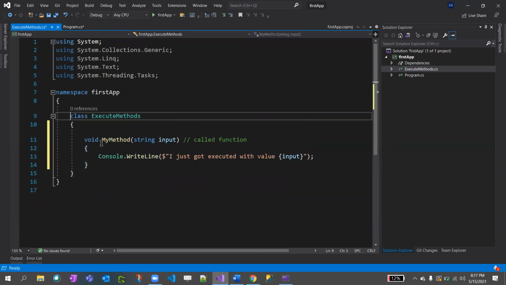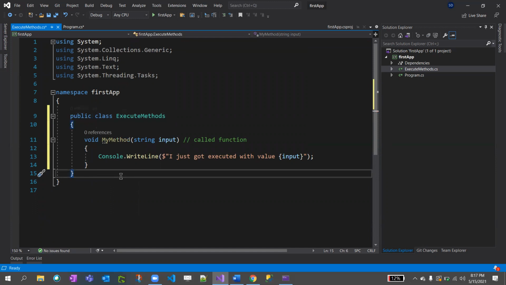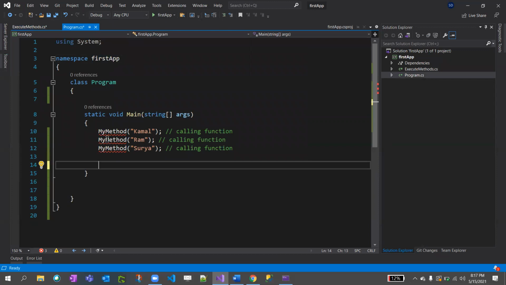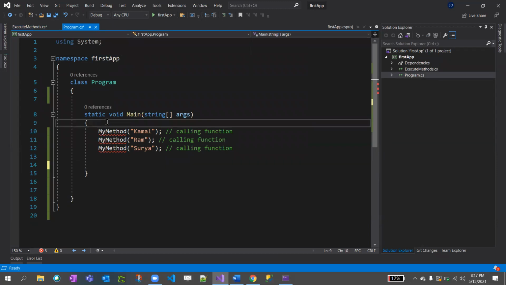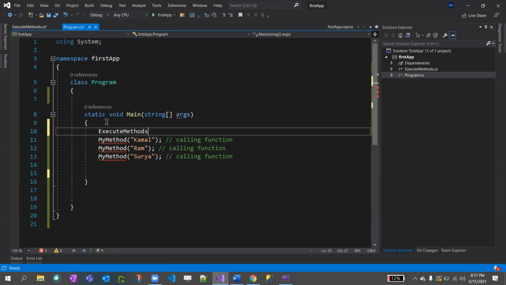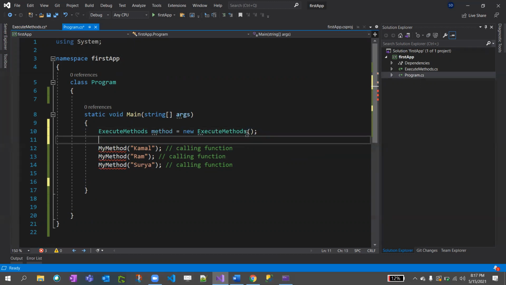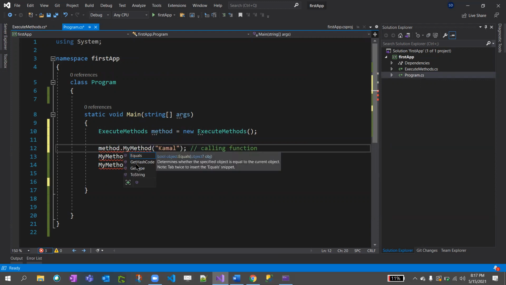Whenever we create a new class, we need to put the access modifier. So public means it can be accessed across the application. Now I'll copy this name. I need to instantiate this object, right? So in the first line, method equal to new method, and method dot my method.